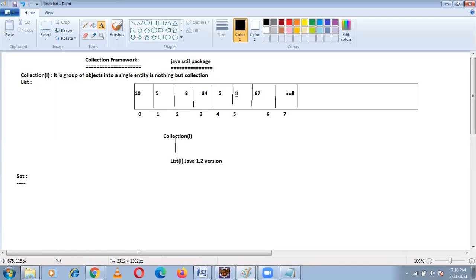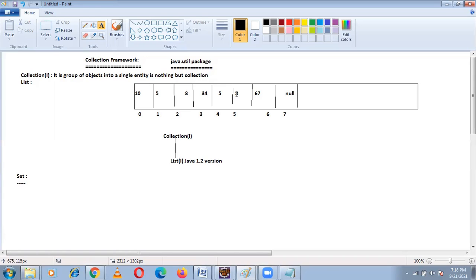Suppose for example I give duplicates. What happens when you give duplicates? If I give duplicates in the program, will you get an error or exception, given that set does not allow duplicates?